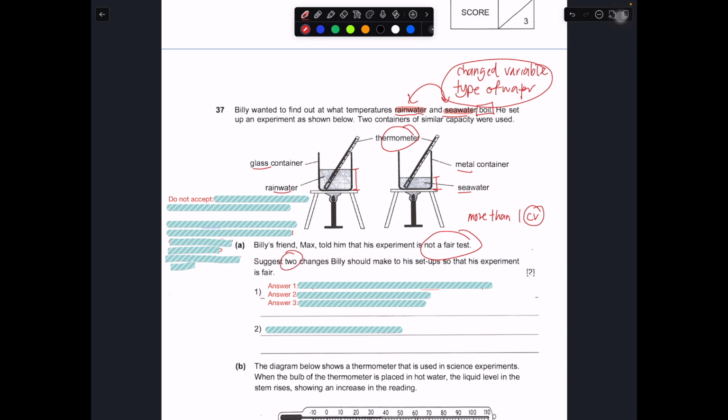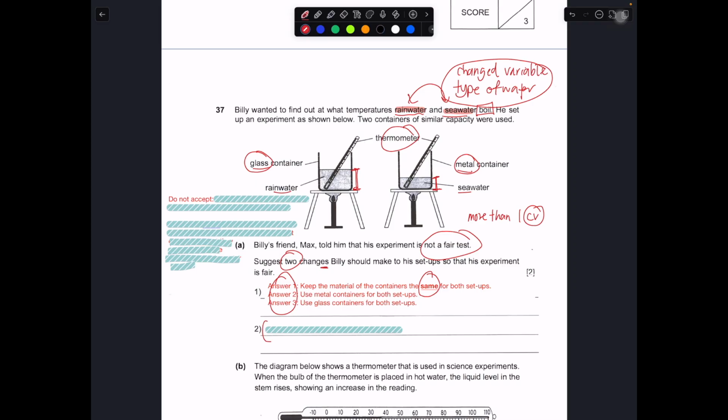Then they ask you, suggest two changes Billy should make to the setup so that his experiment can be a fair one. So first up, you can talk about this, or you can even talk about this. In this case you notice that the containers are made of different material. So what should you do? Change the material of the container. There are many ways to answer this. You can say keep the material of the container the same for both setups, or use metal containers for both setups, or both use glass. Good enough for this part.